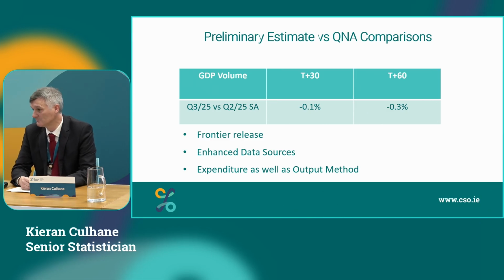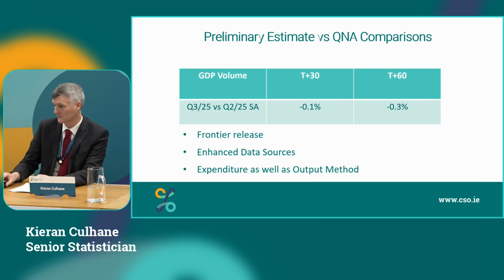This is our second cut at an estimate of Q3 2025 GDP. Our T+30, we estimated minus 0.1%, which we revised down now to minus 0.3%. That preliminary estimate, as we've explained before, is a frontier release, so it uses new methods and incomplete data. We now have our enhanced data sources, so we have more company data, more survey data, and we can produce our 2 methods of estimation of GDP, expenditure and output, which gives us a more accurate result today.